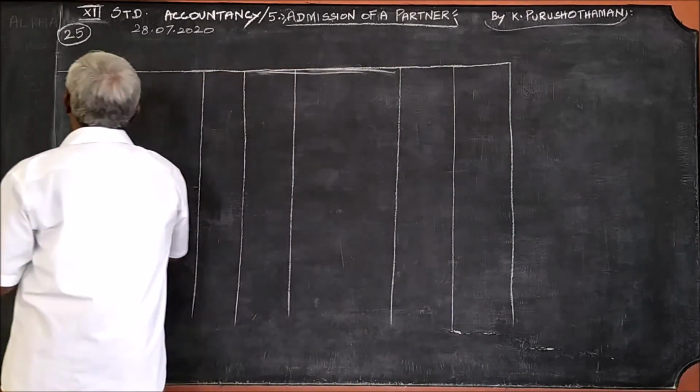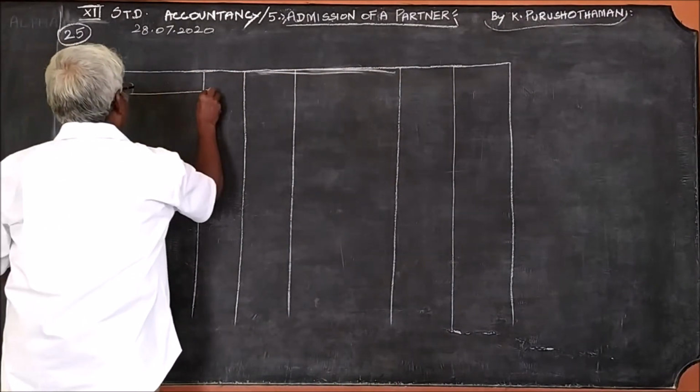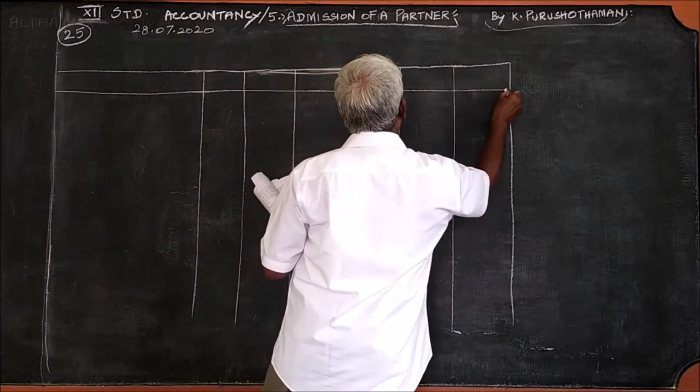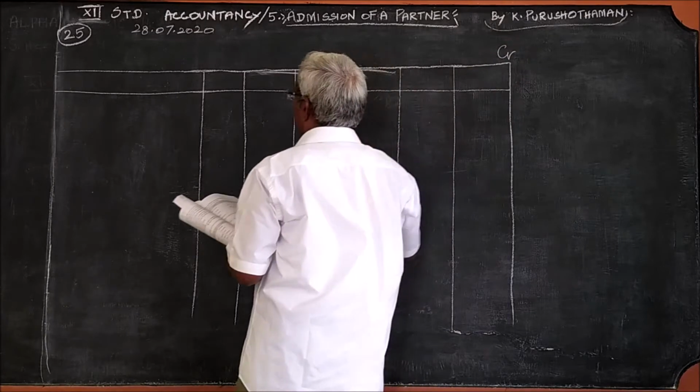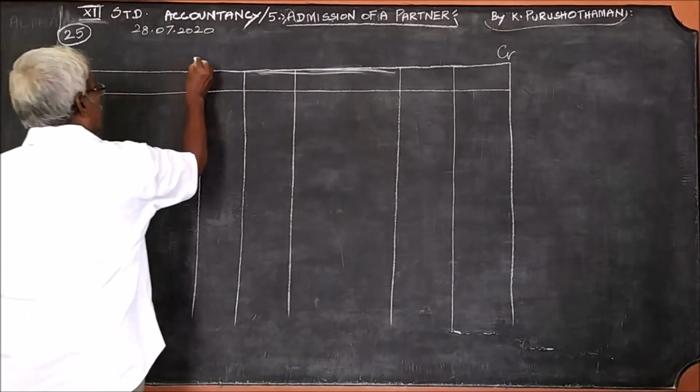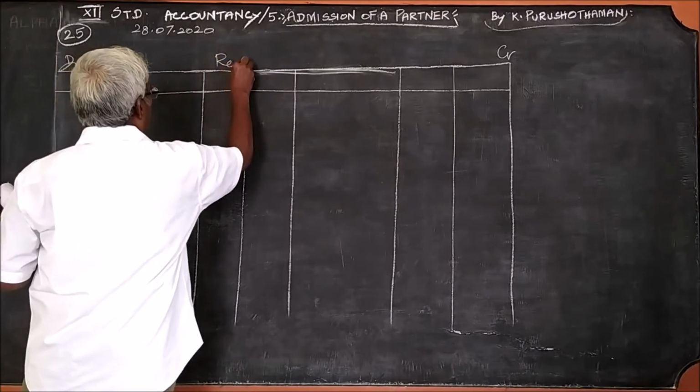Since it is an account, as I said, you should write debtor, creditor on the corner. Debtor and creditor. This is a revaluation account.